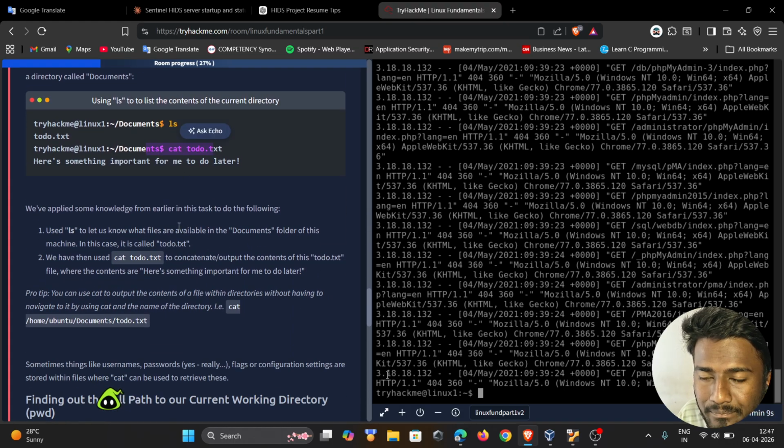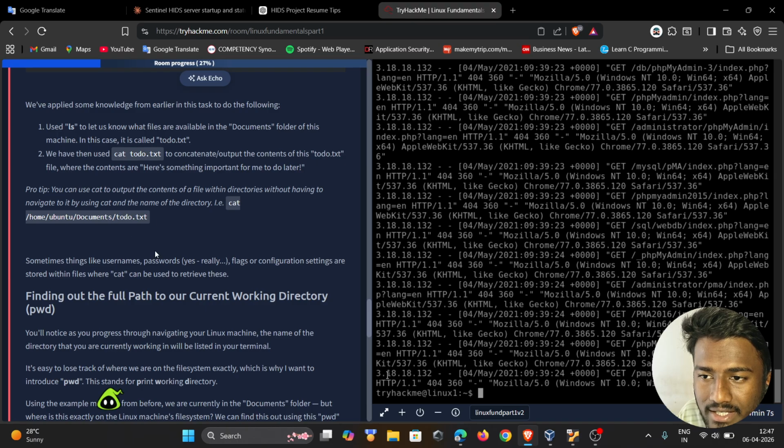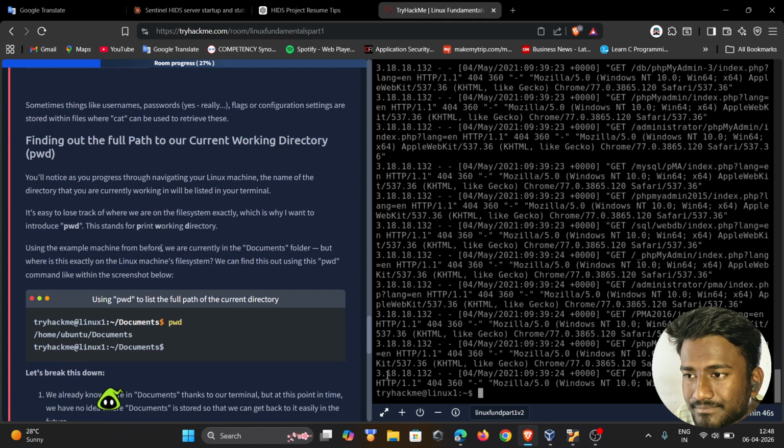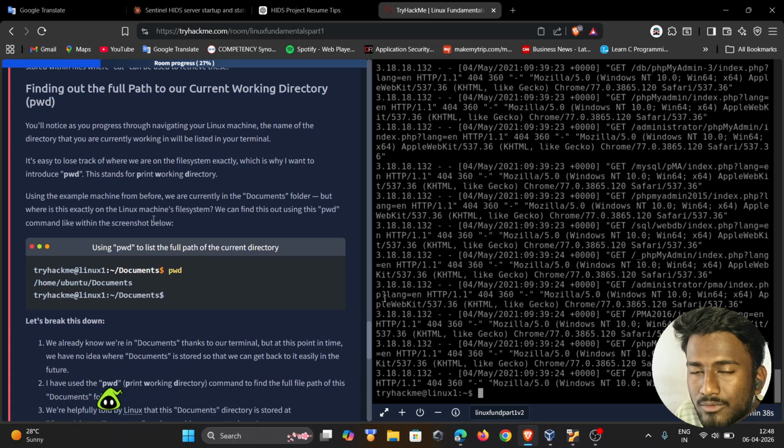Okay, we will move to the next. This is the theory. If you don't have a TryHackMe account, please make an account and solve these labs. These are the basic things, and it is really easy for beginner level. I also try to solve these basic labs every day, which helps to improve our knowledge also.